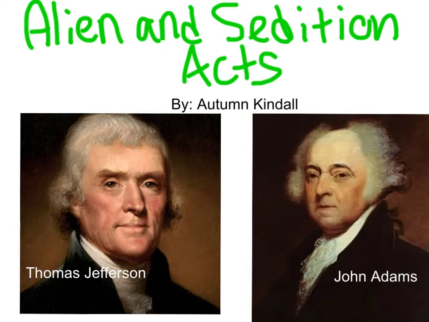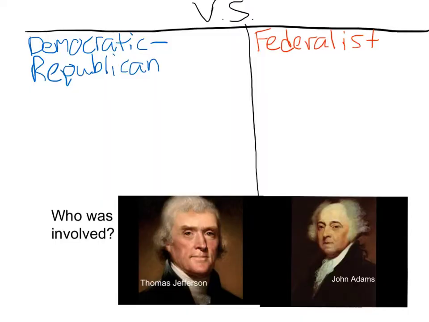Alien and Sedition Acts were the acts that said no bad writings were to be made about the government. Who was involved in the process of these laws? John Adams was the president at the time, but Thomas Jefferson won the election for the Democratic Republicans the next year.